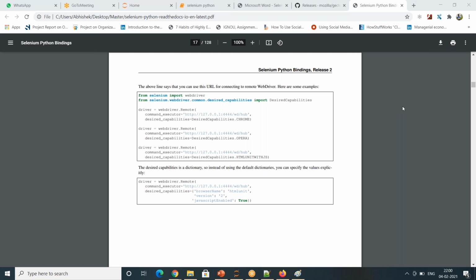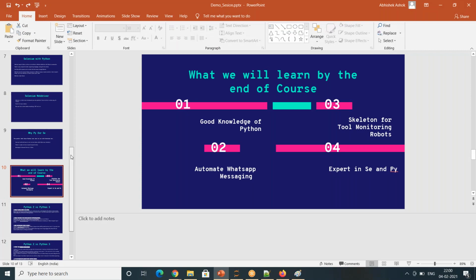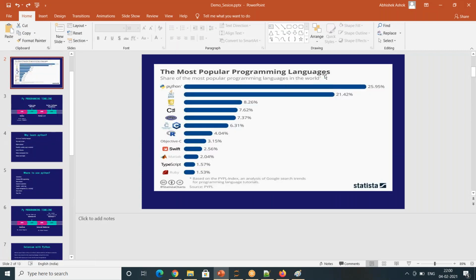If you compare to Java, Python is very simple. Let me quote it in Naukri also. If you check, you will find a lot of things. Even I have been getting calls for Selenium with Python, but the only thing is they ask for a shorter notice period, which is not possible for me. So you will have opportunities, man. If you see this slide, trust me, you can Google also. The good part about this course is I will teach you Python as well. So you see the popularity of Python. And if you know Selenium, there is no stopping you if you are into the testing area. That's the brilliant part.